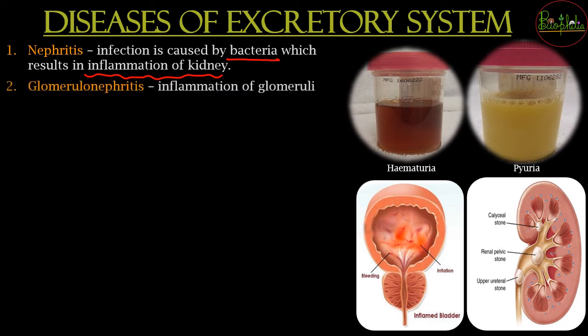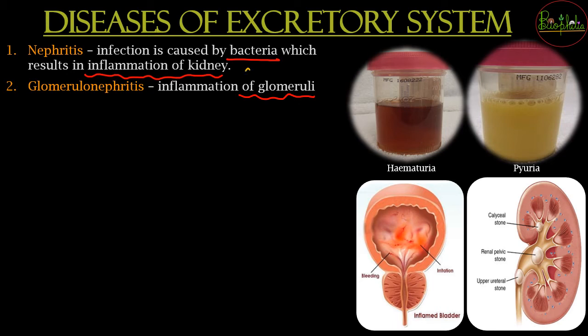The next is glomerulonephritis. That is, nephritis में क्या था? Nephritis is regarding kidneys. Glomerulonephritis is nothing but inflammation of the glomeruli. So a very significant thing we had very well understood in the previous part about abnormal constituents कि nephritis और glomerulonephritis को कैसे पहचानते हैं?